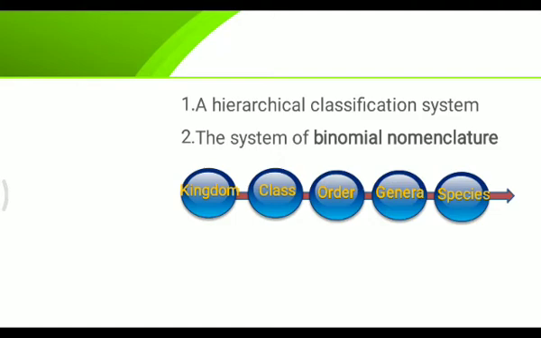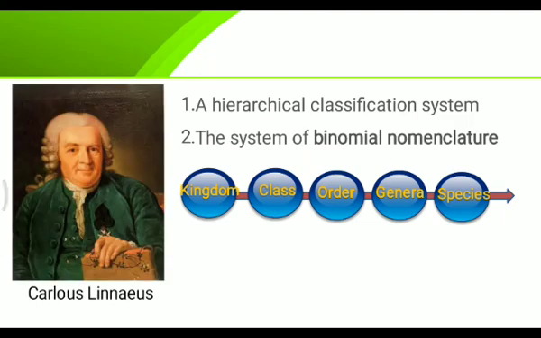And binomial nomenclature was used, where again Latin names were used, but there were two terms used to name any plant or animal species, or even a microorganism, which made classification, or taxonomy, easier and universal. And this great work was done by the father of taxonomy, Carolus Linnaeus.